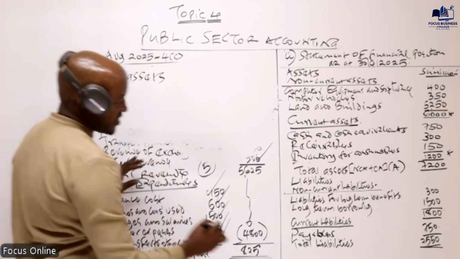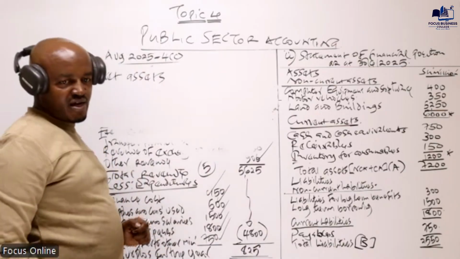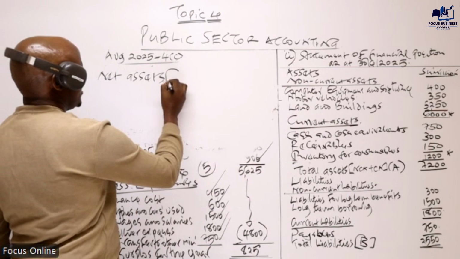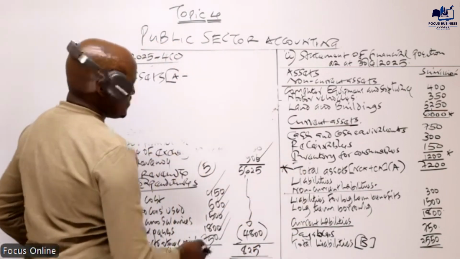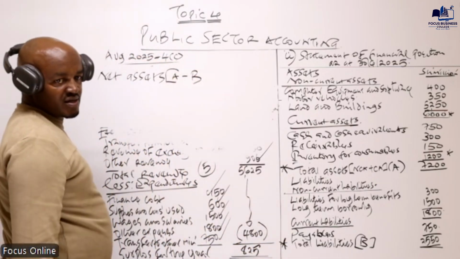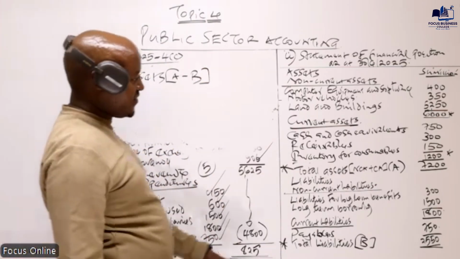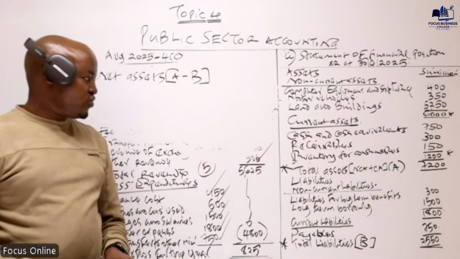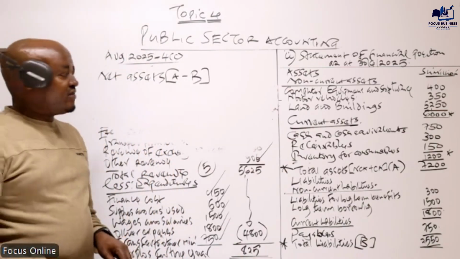Net assets. In fact, we can denote total liabilities using capital B. So how do we compute the net assets? The net assets are equal to total assets, whatever you have here, minus total liabilities, what we have there. Net assets are equal to assets minus liabilities. So we take 72 minus 2550.